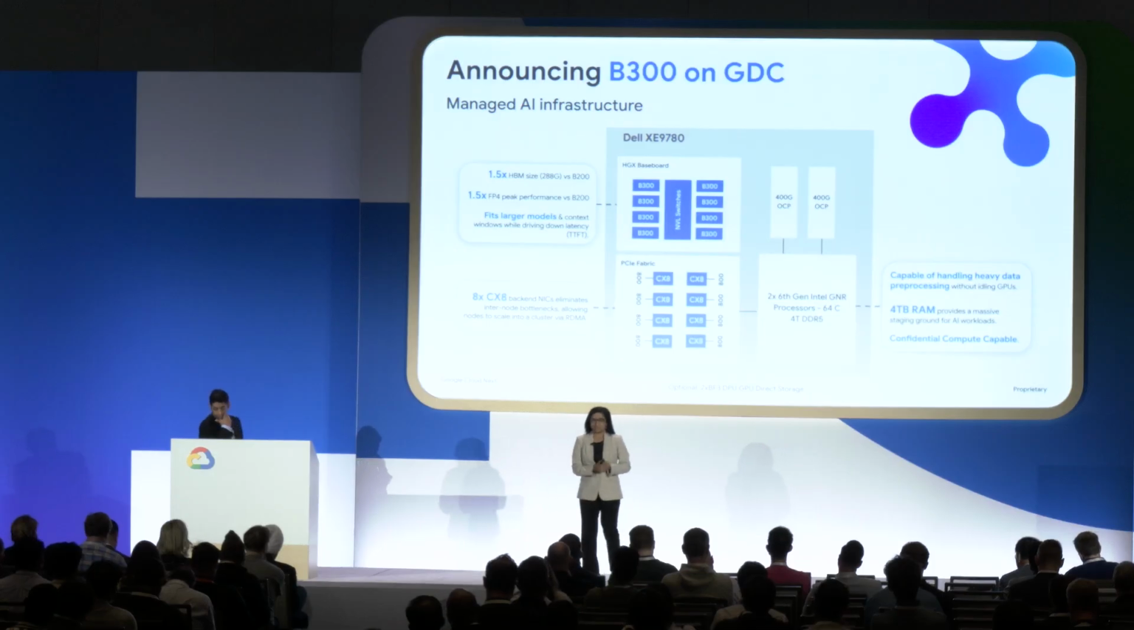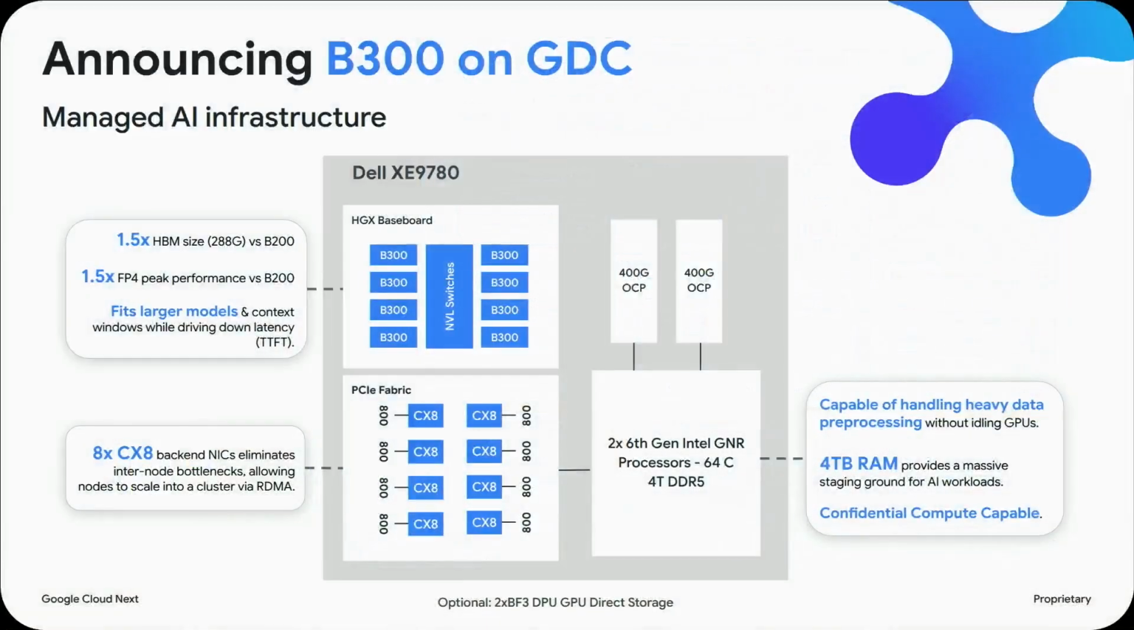On the right-hand side, you see the 4 terabytes of RAM. This is super important, right? So that it becomes actually the staging ground for all your data that can be hosted on the memory itself. The third point, confidential compute capable. And we'll talk about that a little bit. Why is that important for this stack?